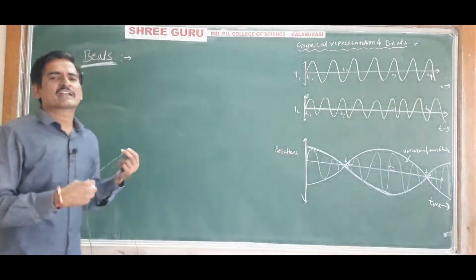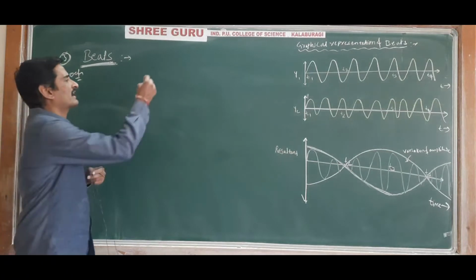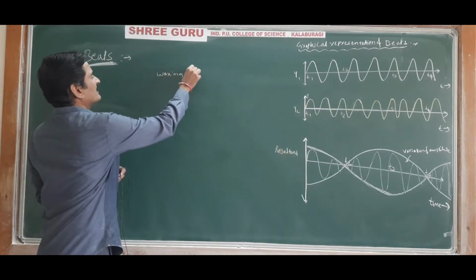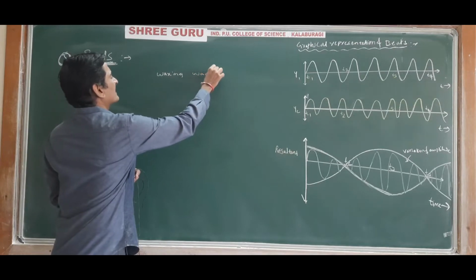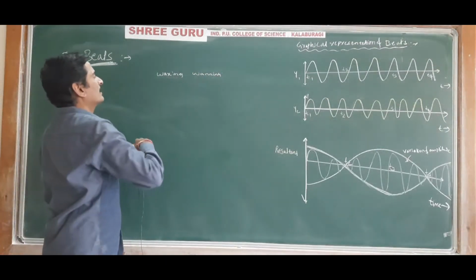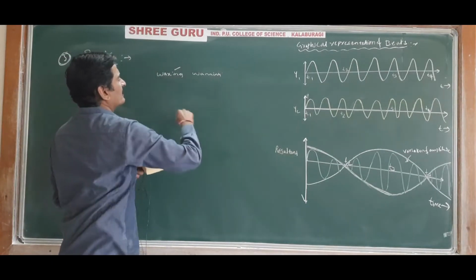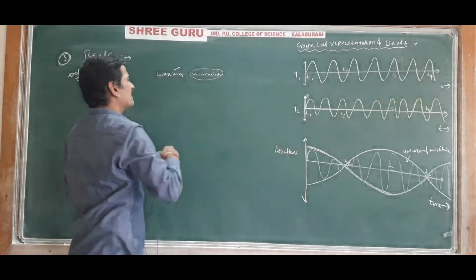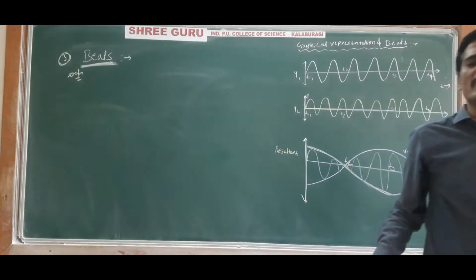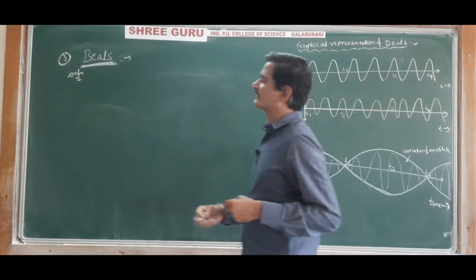The rise and fall in the sound can also be called waxing and waning. The rise in the sound can be called waxing, and the fall in the sound can be called waning. So this alternate waxing and waning that is heard is called beats.